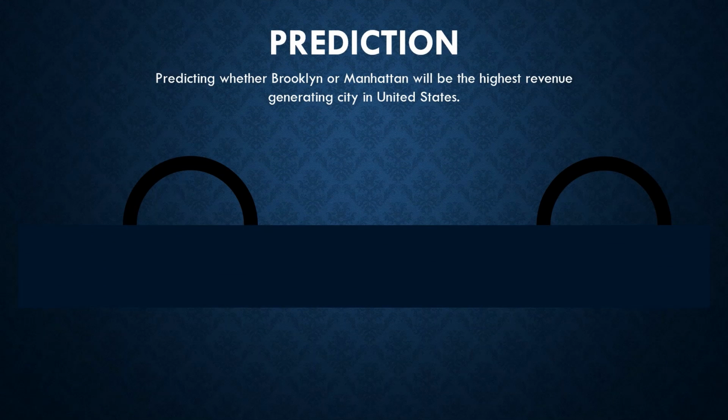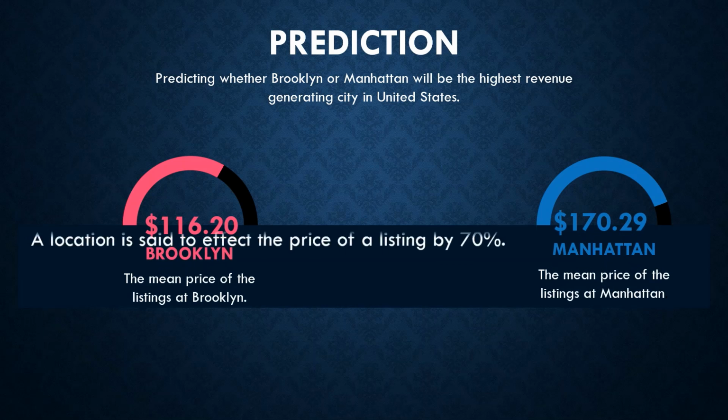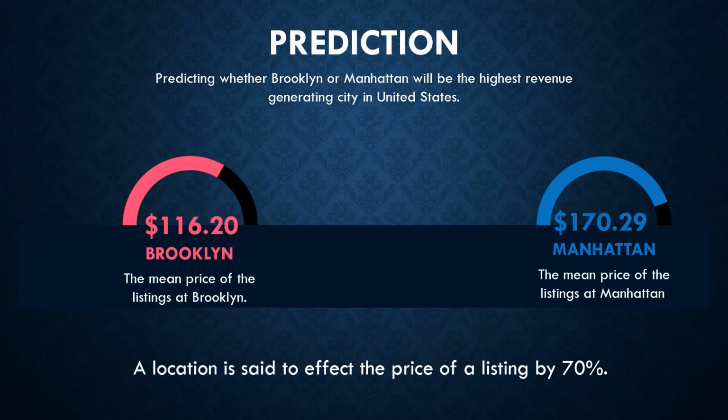From the prediction, it is seen that the unstandardized mean for Brooklyn was $116.20, while for Manhattan it was $170.29. This implies that Manhattan will be generating a higher revenue compared to Brooklyn in Airbnb.